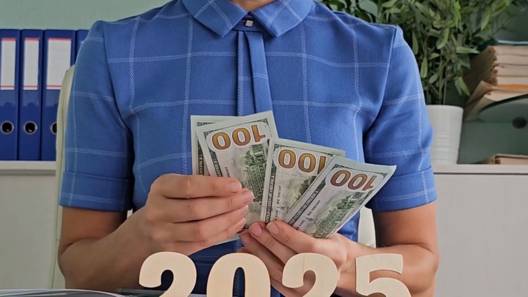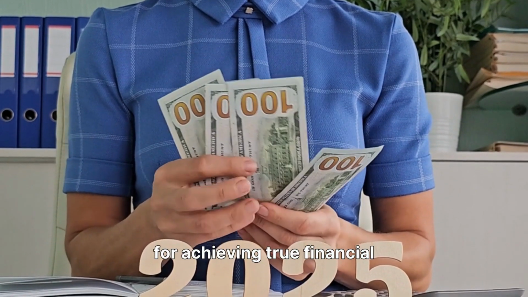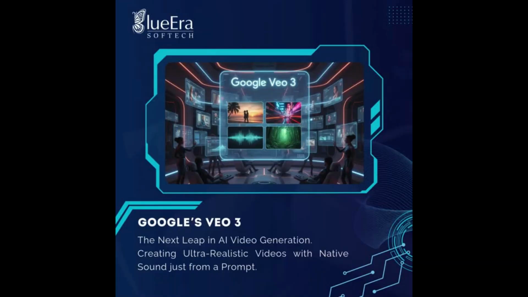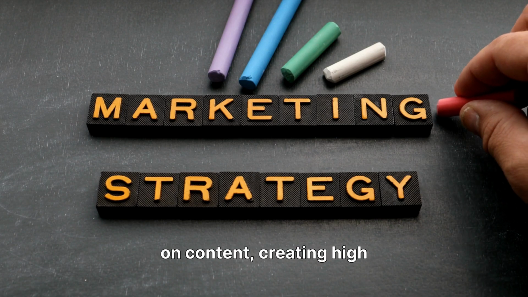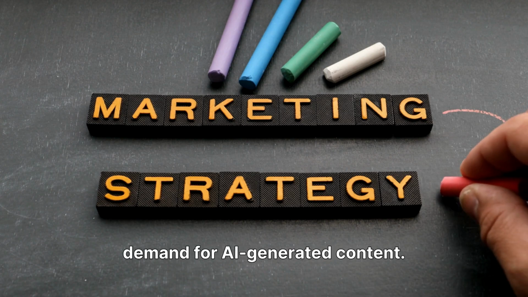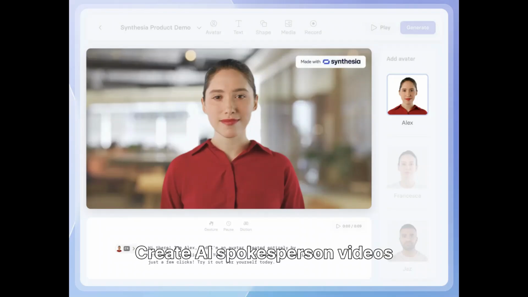Stuck in a rut? Make 2025 your year for achieving true financial freedom. AI content creation. Use Google Veo 3 and ElevenLabs to create engaging videos. Businesses save 80% on content, creating high demand for AI-generated content. Create AI spokesperson videos or engaging website content, potentially earning $110 daily.